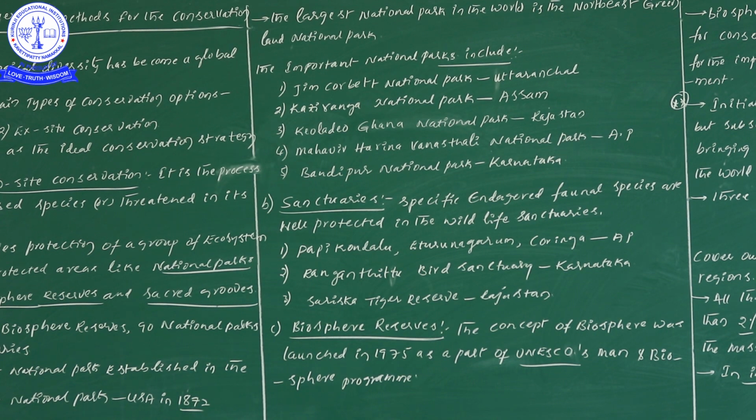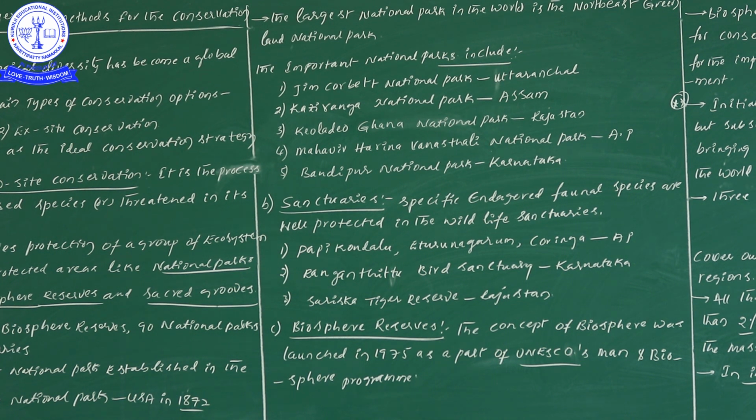Next one is Rangantittu Bird Sanctuary in Karnataka, and one more is Sariska Tiger Reserve in Rajasthan. Then Rangantittu Bird Sanctuary in Karnataka, and Papikondalu, Yeturu Nagaram and Koringa in Andhra Pradesh.